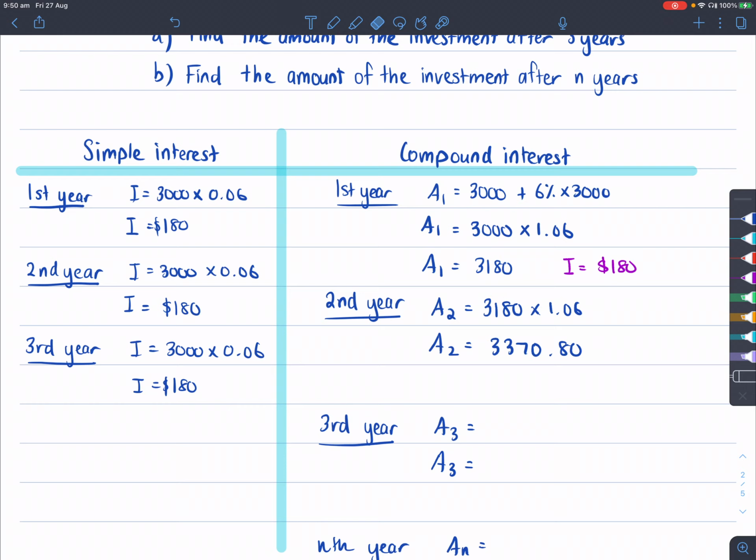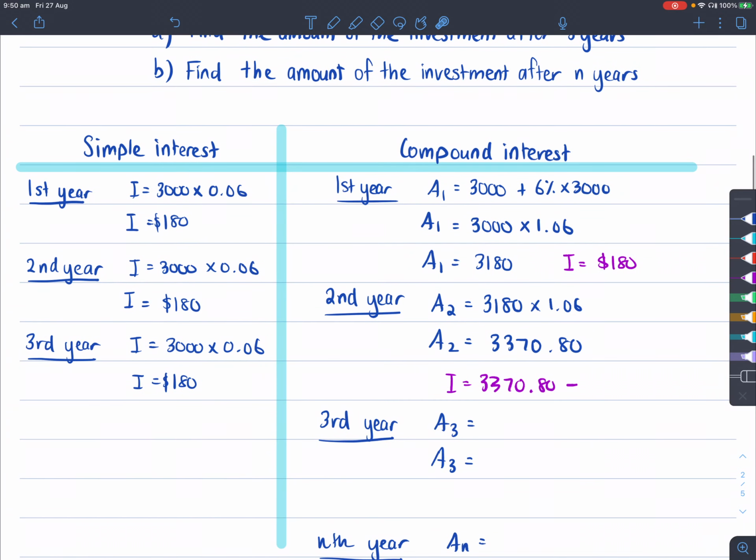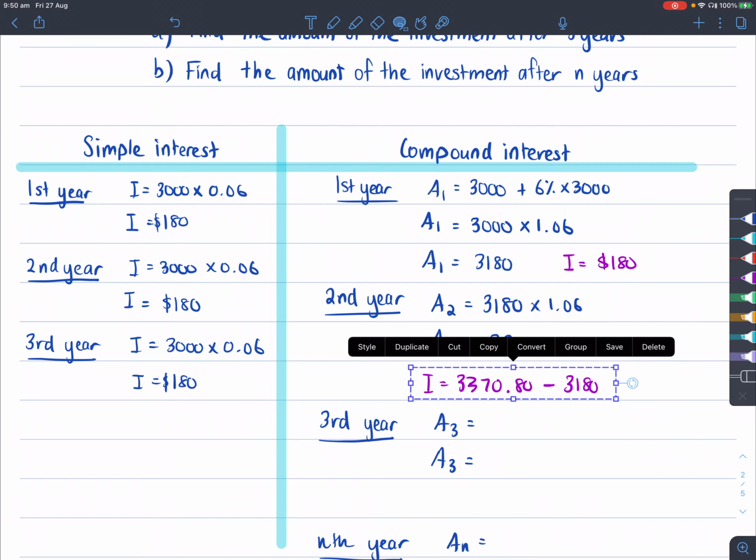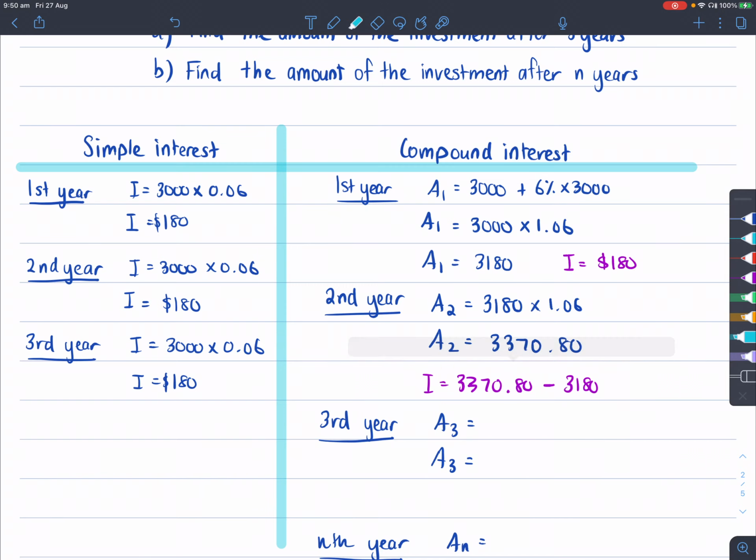But what do we notice about our interest now? Our interest is going to be this amount, 3370.80, but we have to subtract the principal that we started off with at the beginning of the second year, so 3,180. And what would you notice when you subtract these two numbers? Let's find out.